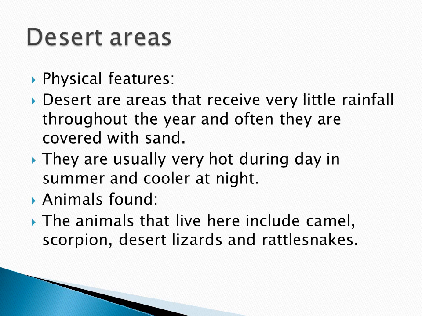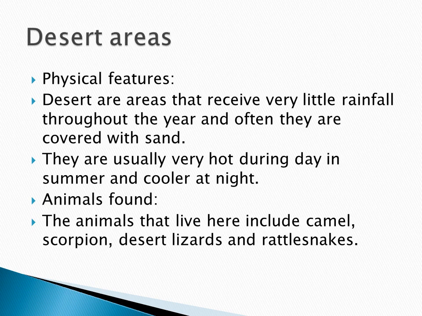Then the first one is desert areas. So desert area is an example for the terrestrial. First we will see their physical features. Deserts are areas that receive very little rainfall throughout the year and they are often covered with sand.